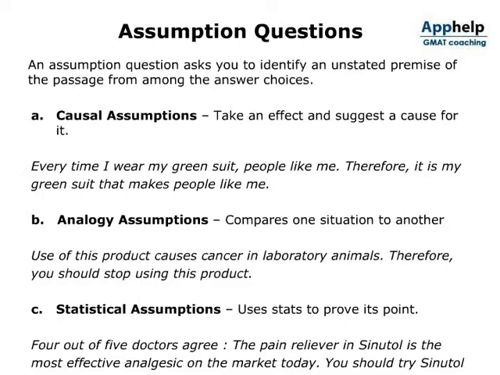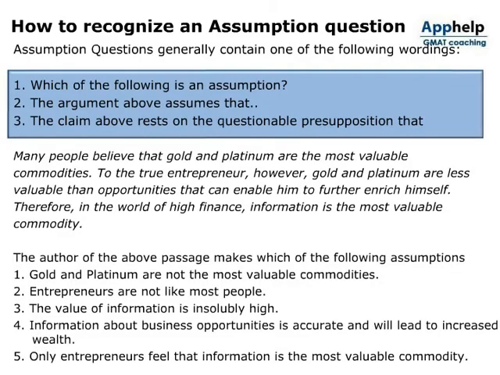Therefore, you should stop using this product. Statistical assumptions use stats to prove their point. 4 out of 5 doctors agree the pain reliever Synodal is the most effective analgesic on the market today. You should try Synodal.